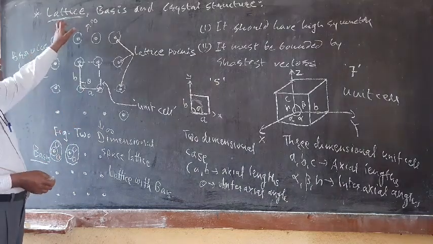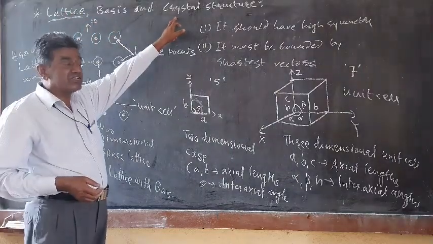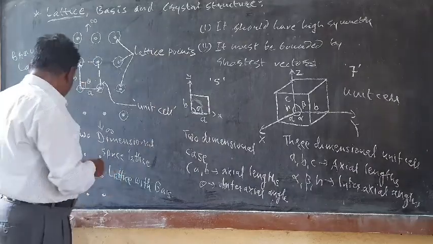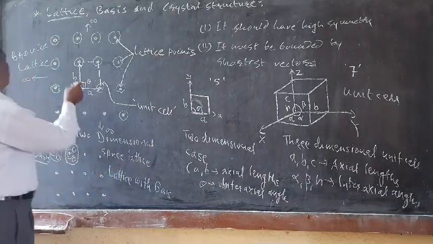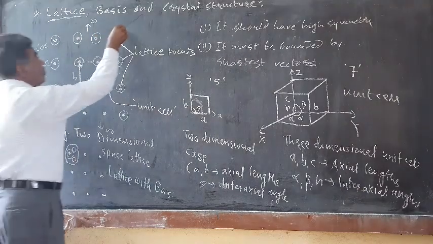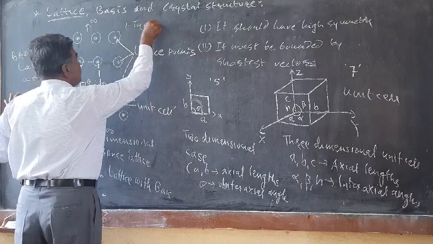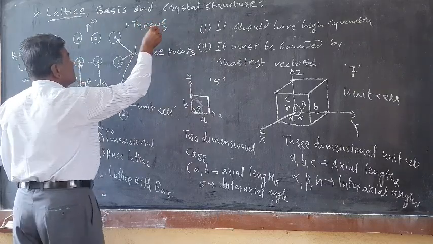So what is the relationship between these two? In order to have the crystal structure, we must know two things. One is the type of lattice, the type of space lattice.